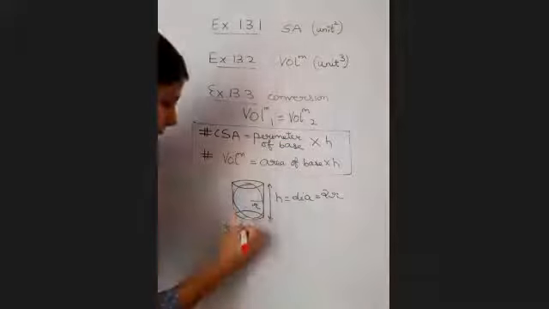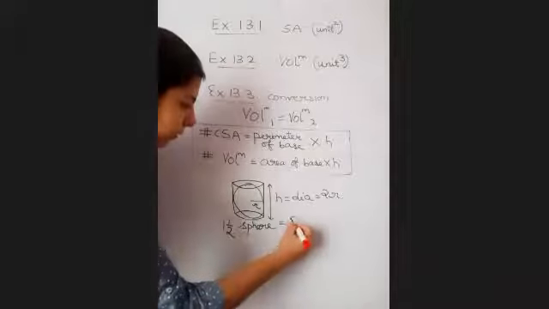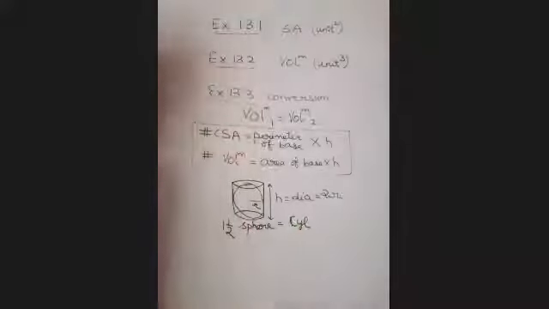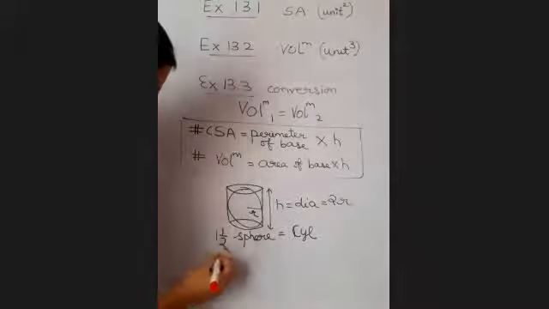So 1.5 sphere was needed to fill the cylinder. इसका क्या मतलब है? 1.5 means 3 by 2.